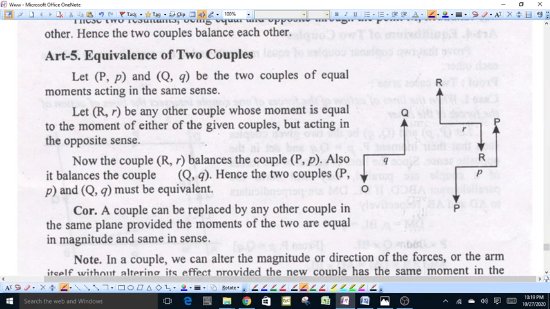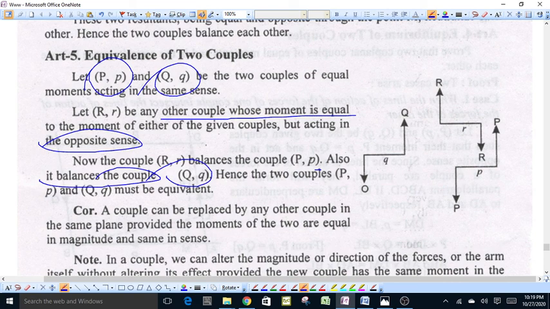Now, equivalence of two couples. Suppose P and Q are two couples of equal moments acting in the same sense. Let R be another couple whose moment is equal to the moment of either of the given couples but acting in the opposite sense. Now, the couple R balances the couple P. Also, it balances the couple Q. Hence, the two couples P and Q must be equivalent, because this couple R balances each couple P and Q. This means these two couples are equivalent couples.